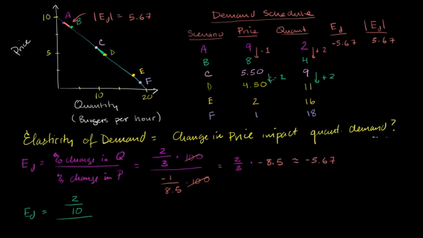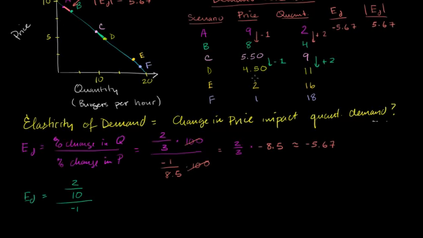So we have -1, the change in price, and we want to divide that by the average price. Well, $5.50 plus $4.50 is $10, divided by 2 is 5. So the average price is 5.